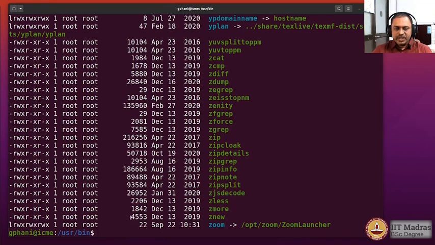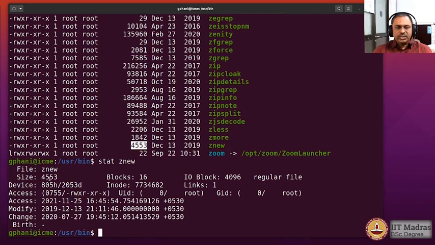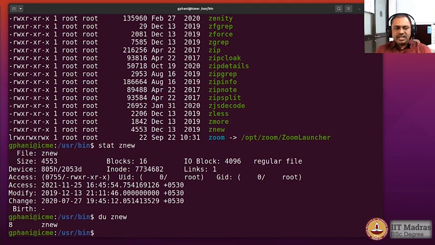So znew is occupying 4553 bytes, and it is actually occupying 16 blocks, and you have the timestamps available here, which will tell you when it was accessed, when it was modified, and so on. Now look at the same information using the du command. It says it is occupying about 8 kilobytes.